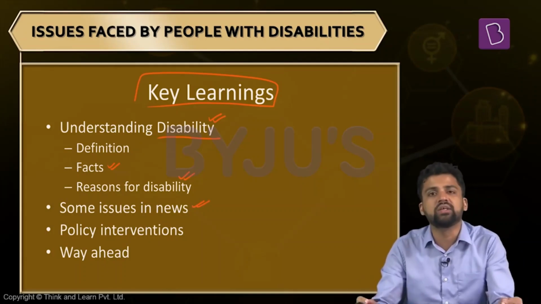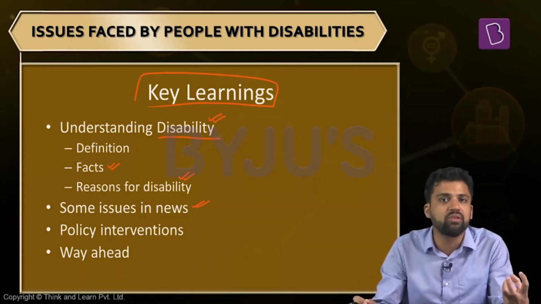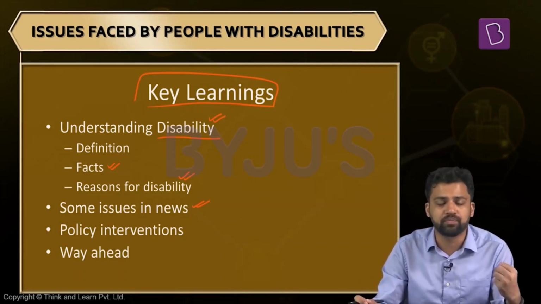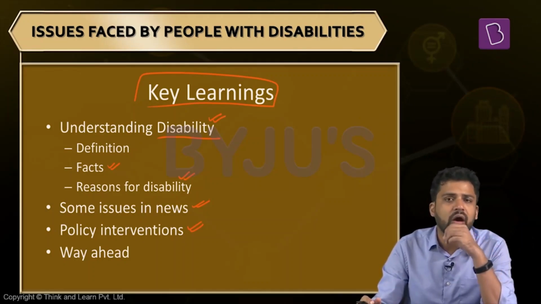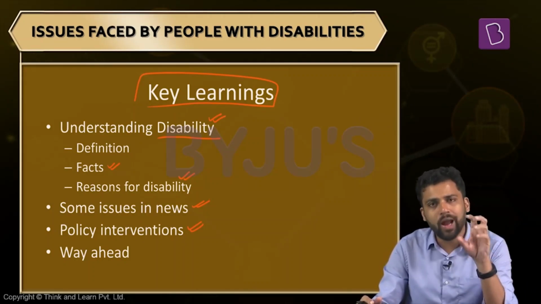Then we will look at some major concerns related to disability. What are some issues, what are some challenges that people with disability face? Then we will look at some issues which are quite frequent in the news. Then we will look at some policy interventions that we have in place. What are some domestic legal provisions, some statutory provisions we have? Apart from that, India is also a signatory of some international agreements. So we'll look at those international agreements as well.